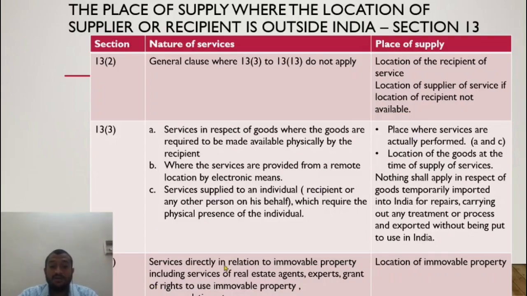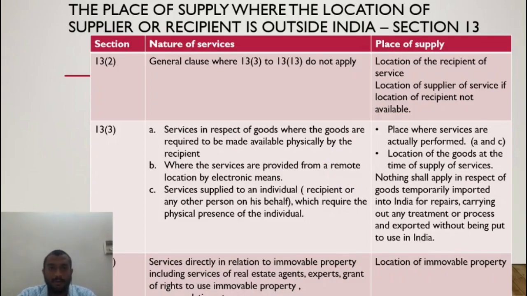13.4, services directly in relation to immovable property. It is obviously the location of immovable property. In this case, he is not saying including service of real estate agent, including right to use immovable property, ancillary services also. He does not say that if the location of immovable property is outside India, the place of supply is deemed to be the location of recipient. He does not say it because one of the supplier or recipient is a person located in non-taxable territory, so he's okay with it.